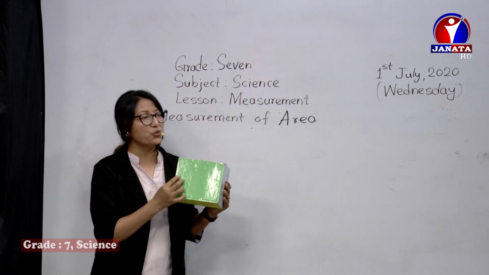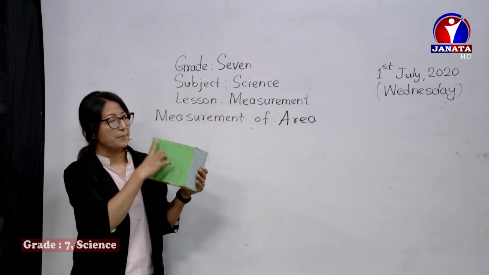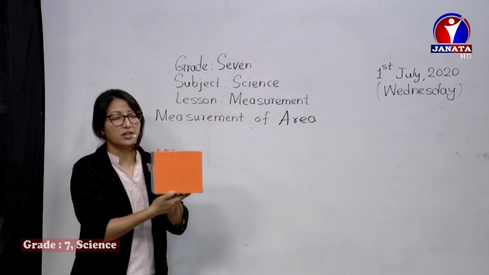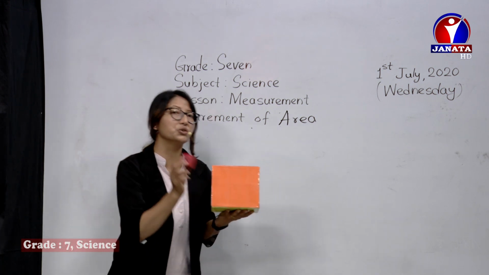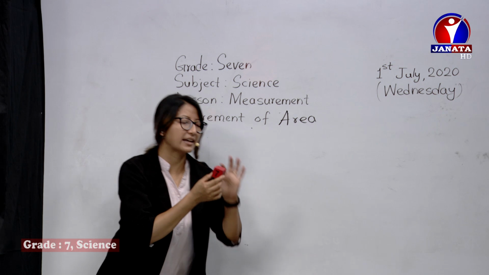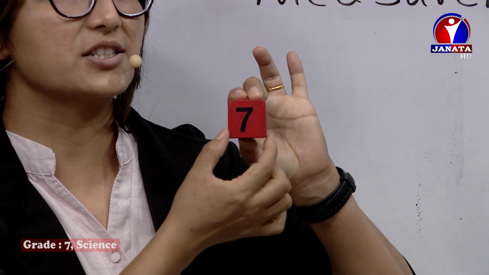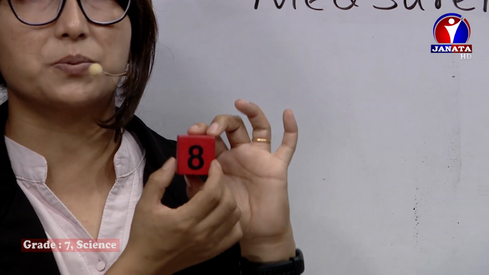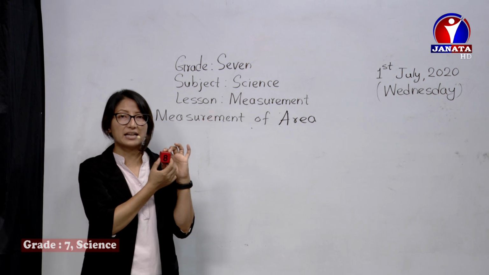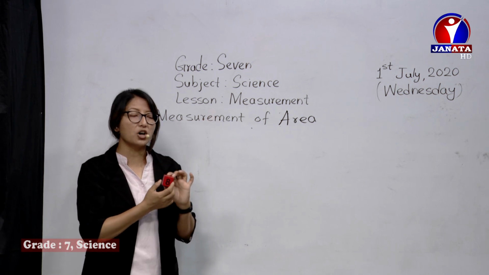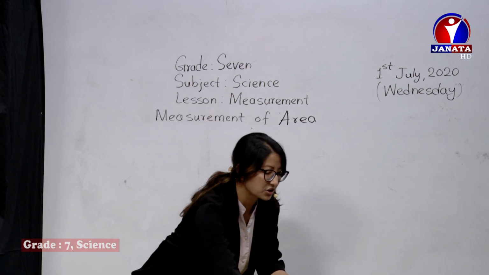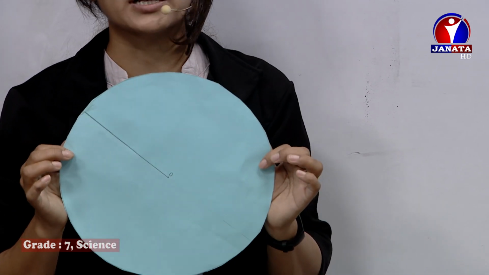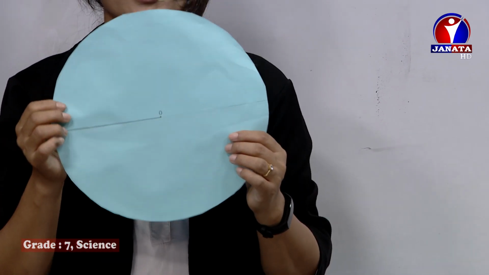These objects have a fixed length, breadth, and height. They are called regular objects, like a cuboid, a cube. It can be a sphere, a cuboid, a cube, a rectangle, a square, or a circle. These all have a fixed shape. Here, see, a circle has a fixed shape. All these objects are called regular objects.